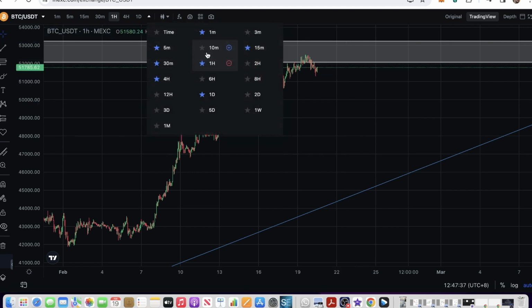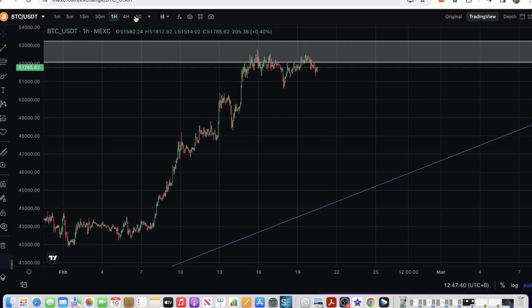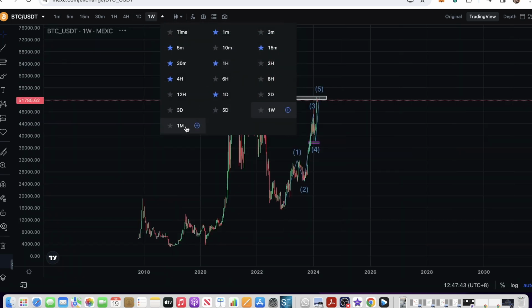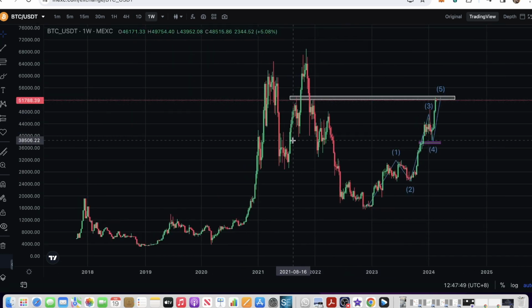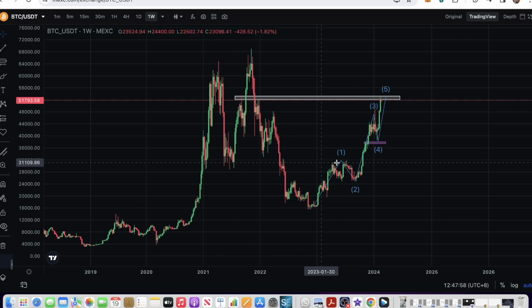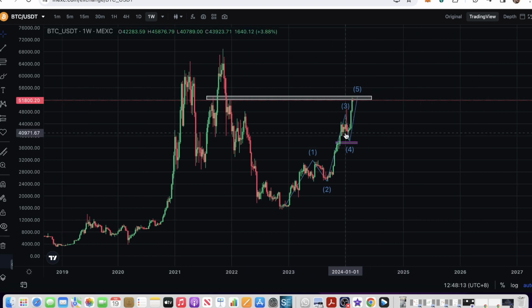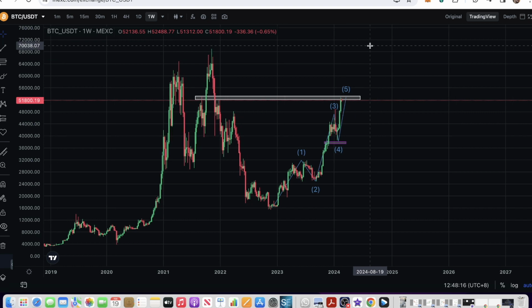And this is why I am watching $52,000 very closely, because if we go to the weekly candle, we have this resistance here, this head and shoulders that took so many weeks to shape up. Now we passed 30,000 very easily, and we even passed this area, and we keep going up, and now we have got to this point. Do you guys really think it's going to be that easy to just keep going, just because of ETF news, and just because ETF is helping?